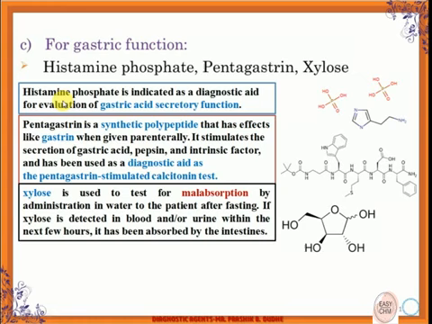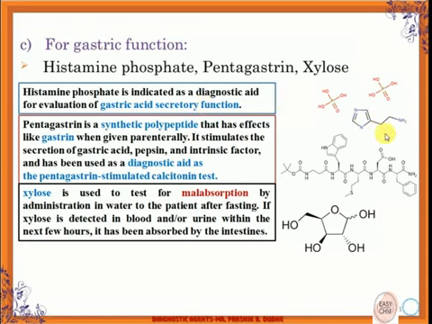It is given orally and it mimics gastrin, causing excess acid to be secreted in the stomach, which gives us an idea about how the stomach is working. This is the structure of the same.